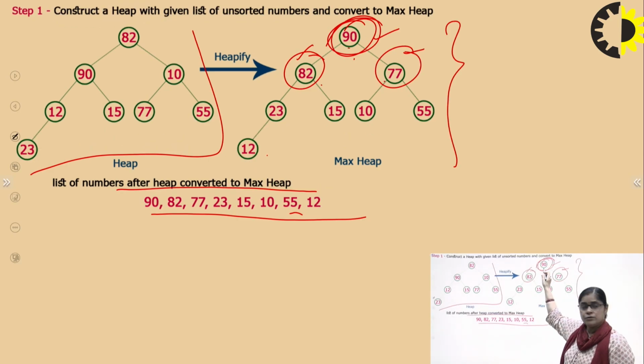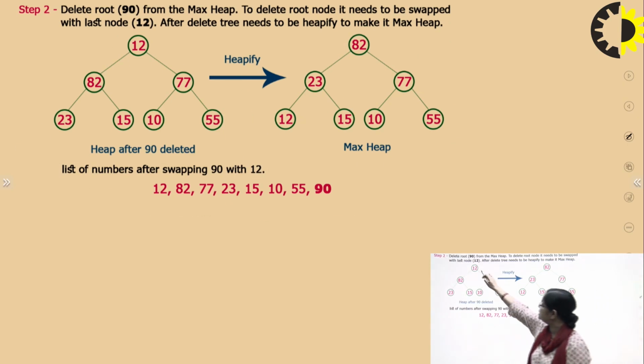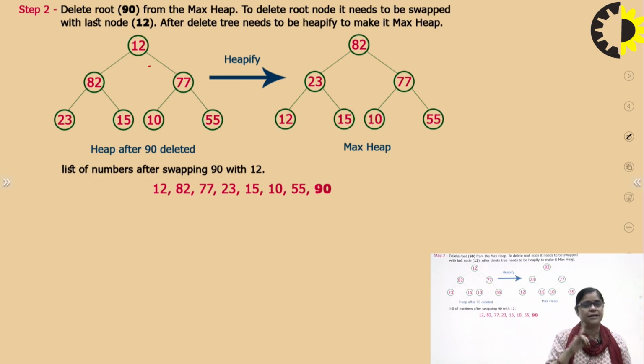If I am going to delete this, I am going to swap it with this, and I am going to delete this node, and 12 will come here. So in this diagram, 12 will come here. But when 12 is coming here, it is violating the property of the max heap. If it is violating the property of the max heap, what we are going to do is just swap it.